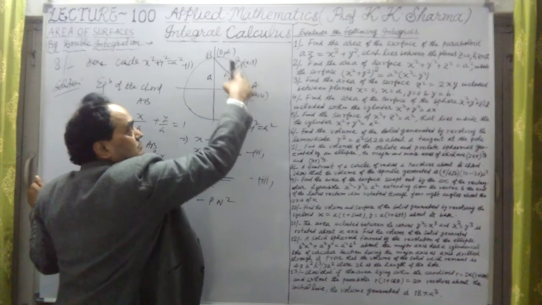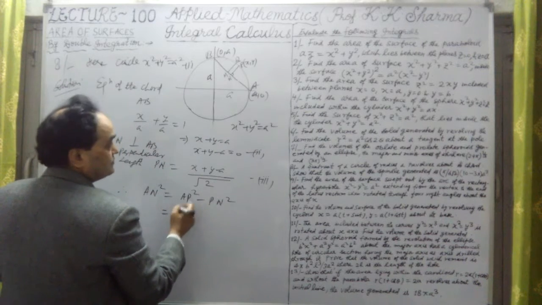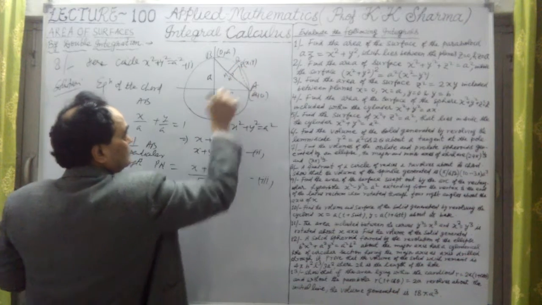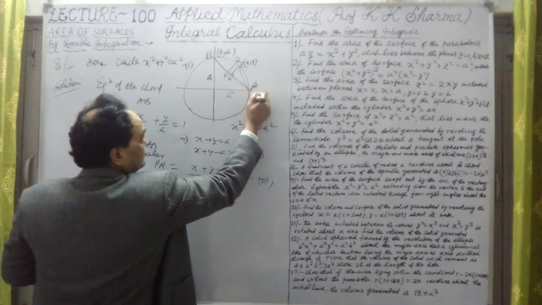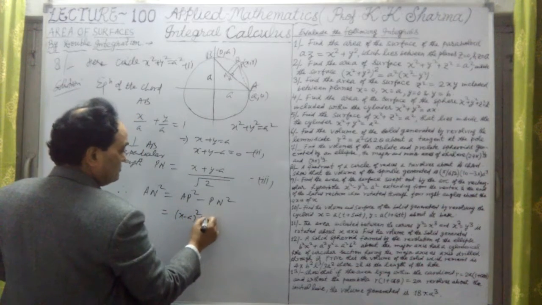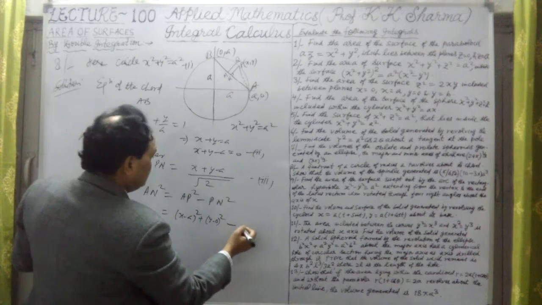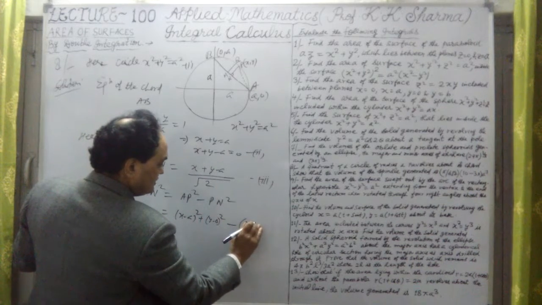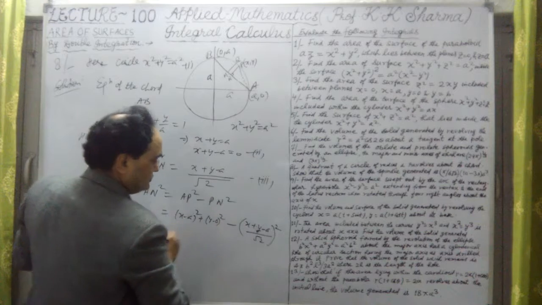It is the distance between two points, A and P. The point A is (a, 0), so AP square is (x minus a) whole square plus (y minus 0) whole square. Minus Pn square, which is (x plus y minus a) upon under root 2, whole square.